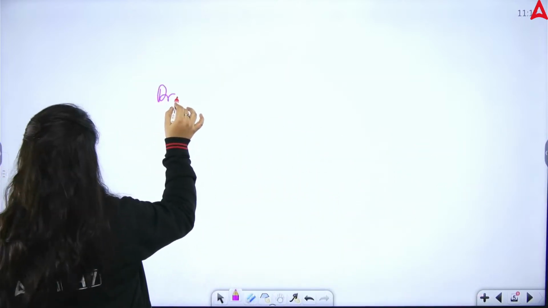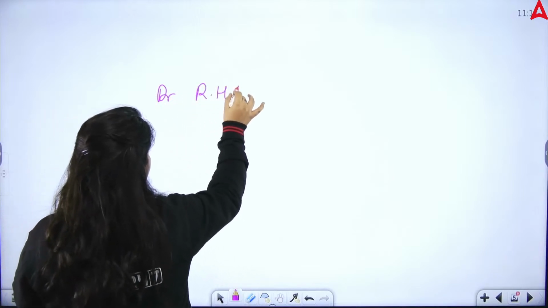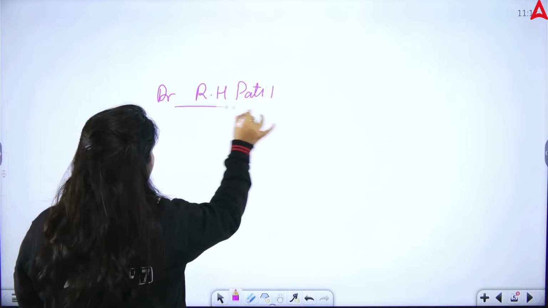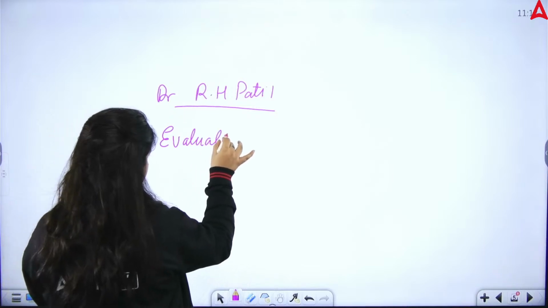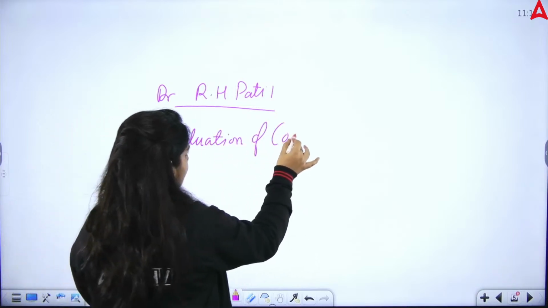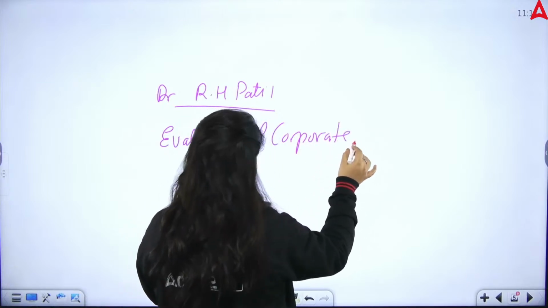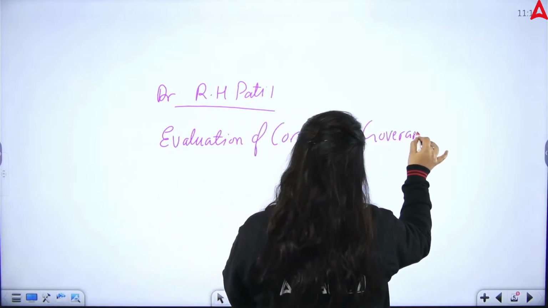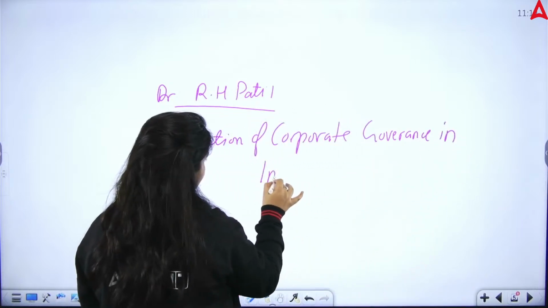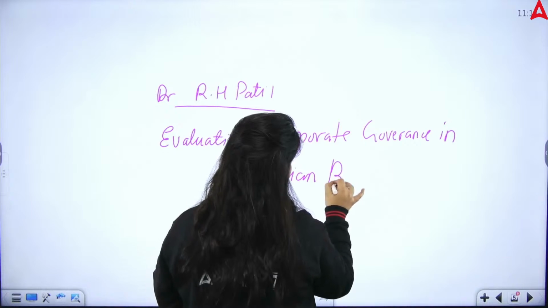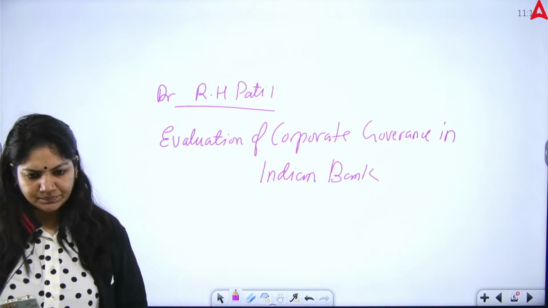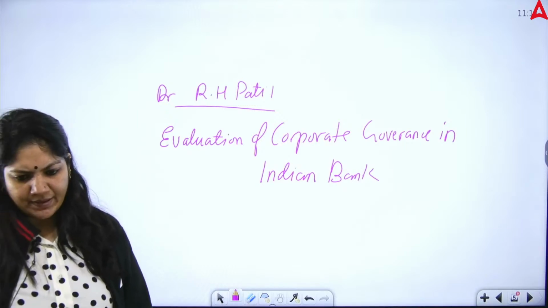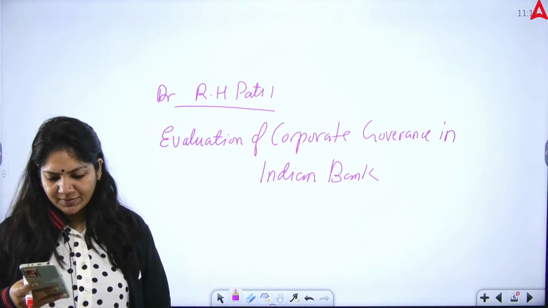Your Patil committee question was there. Dr. R.H. Patil. The exact answer is evolution of corporate governance in Indian banks. This is the exact answer to the R.H. Patil question.